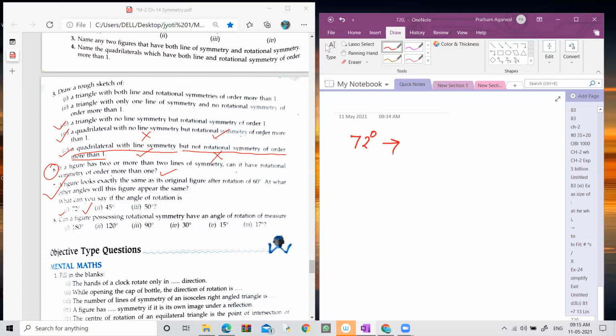Okay, Chavi, you have got it, the answer key? Fine. Yes, by dividing 360 degree by 72. So what is the order of rotation you will get? Quickly respond.